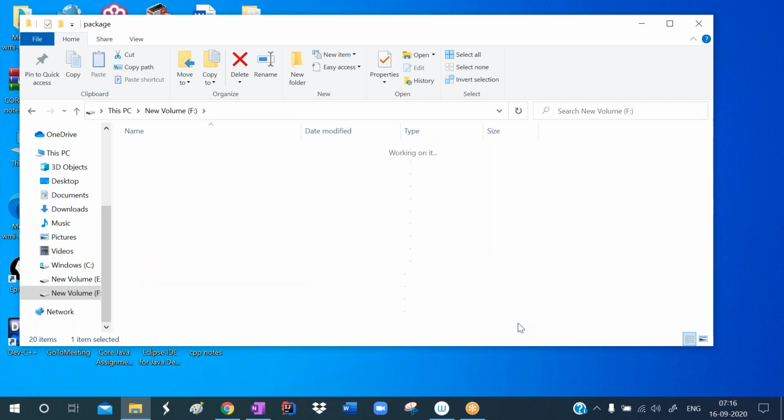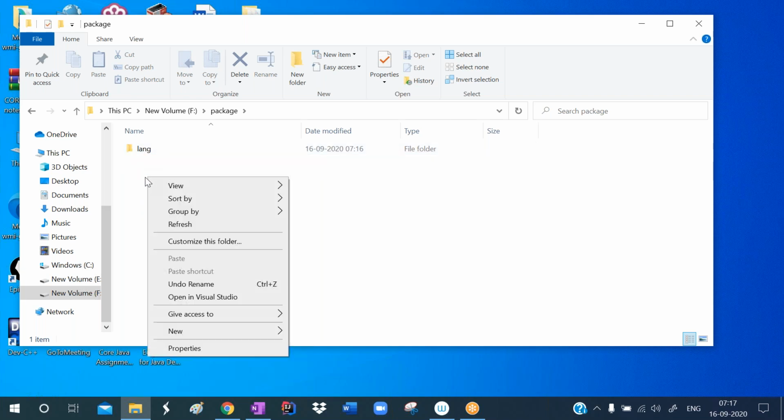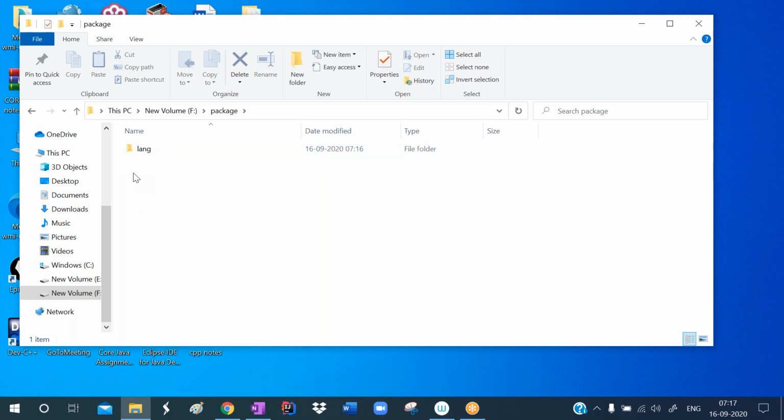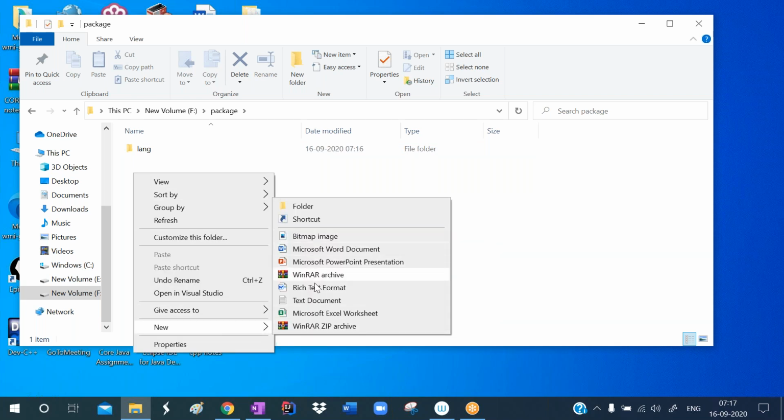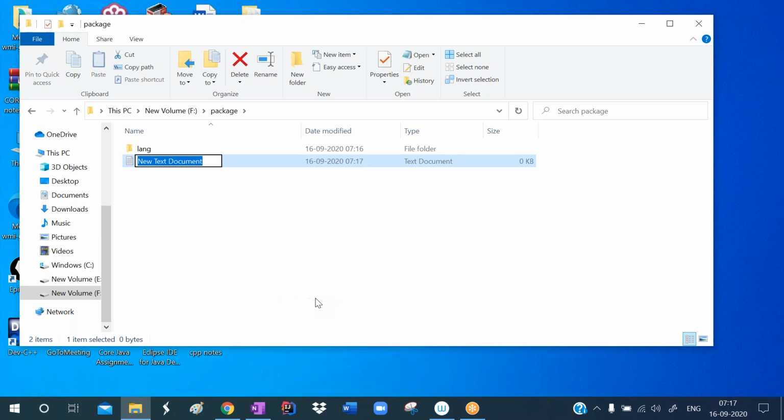In the package, I want to create another folder, lang. Here I want to create a new text file with the name math.